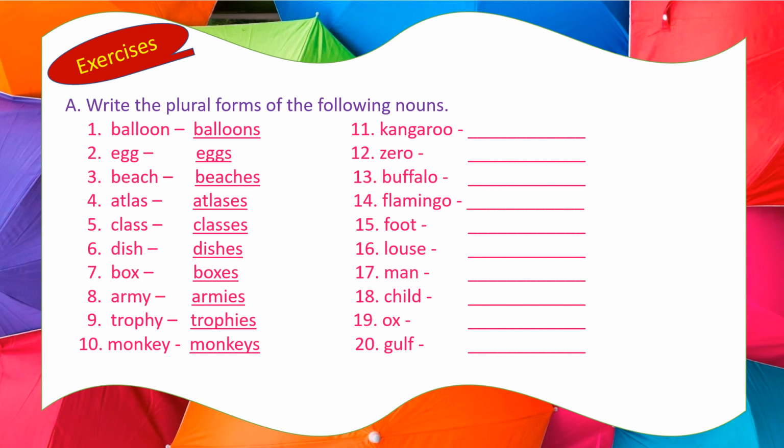See, balloon, balloons. Egg, eggs. Beach, beaches. Atlas, atlases. Class, classes. Dish, dishes. Box, boxes. Army, armies. Trophy, trophies. Monkey, monkeys. Now here from number 11 to 20, these singular nouns you have to convert yourself into the plural nouns.